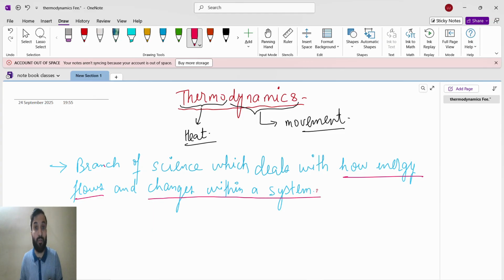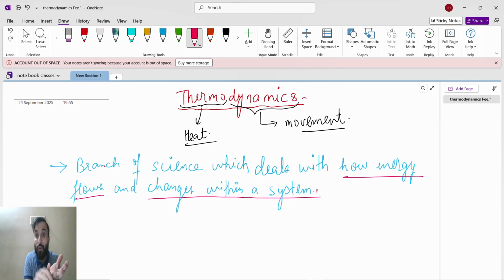So what is the first condition? Yes, the first condition is I bring the hot water. Now what is happening in the system? The system temperature is high and the surrounding temperature is low. Now how does the energy flow? Yes, the energy flows from system to surrounding, which means the surrounding temperature is increasing and the system temperature is decreasing.